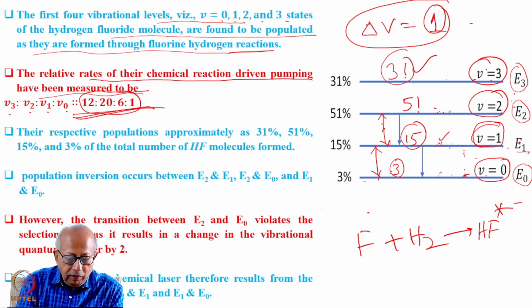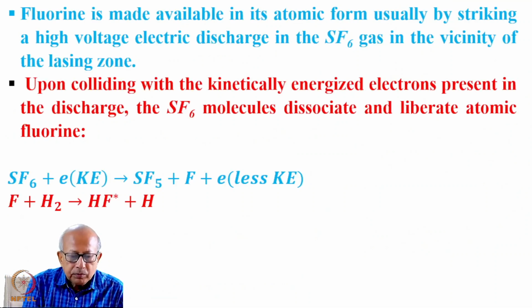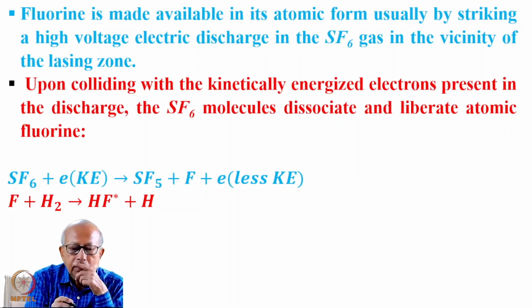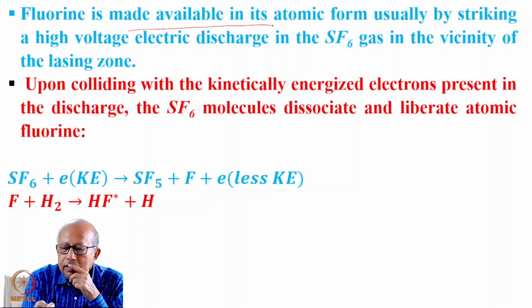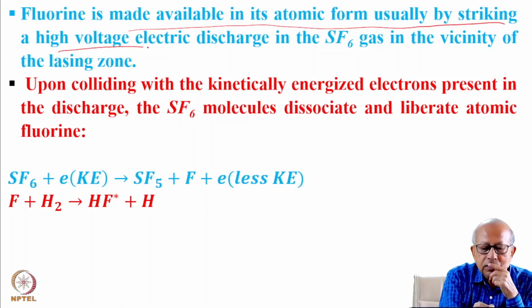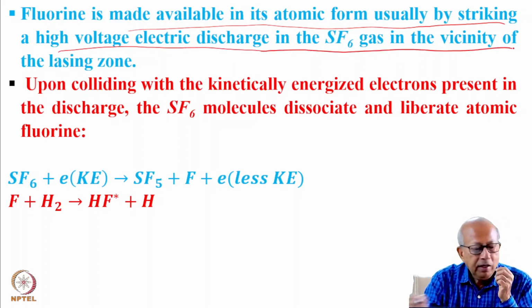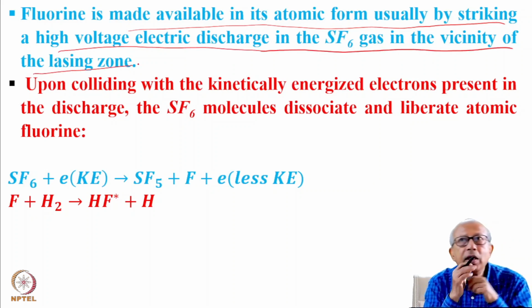See, this fluorine is usually made available in its atomic form by striking a high voltage electric discharge in the SF6 gas in the vicinity of the lasing zone.